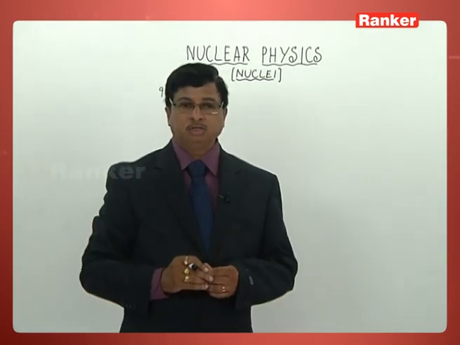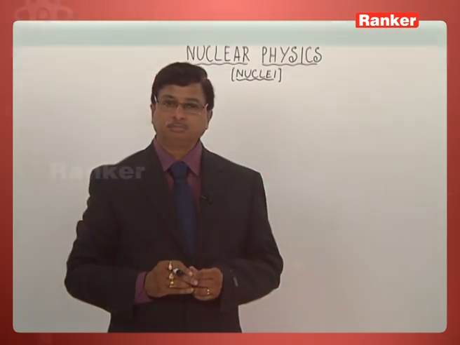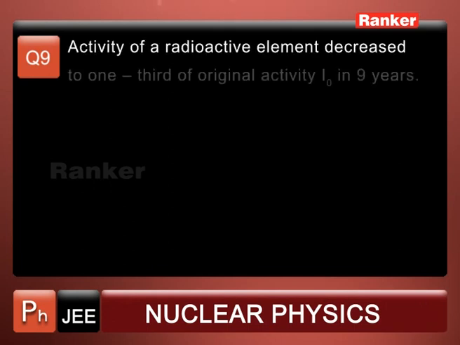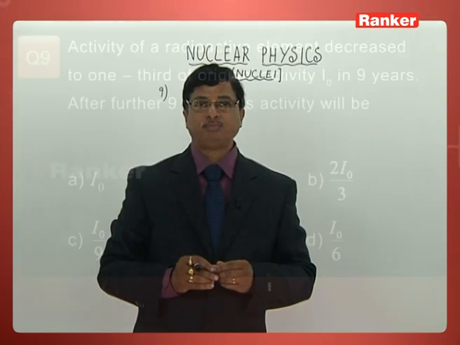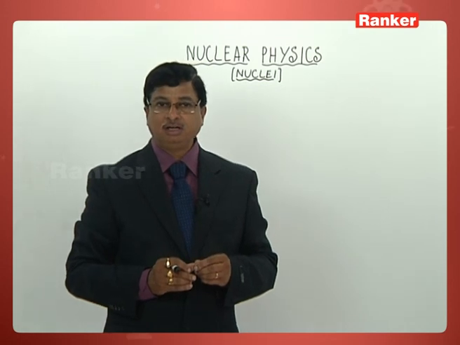Check the next one, problem 9. Activity of a radioactive element decreased to 1/3 of its original activity I0 in 9 years. After a further 9 years, its activity will be how much? I am repeating once again.